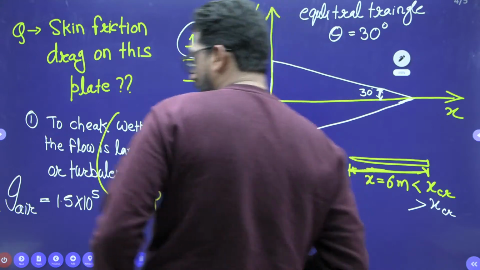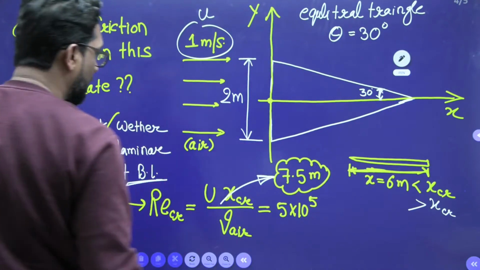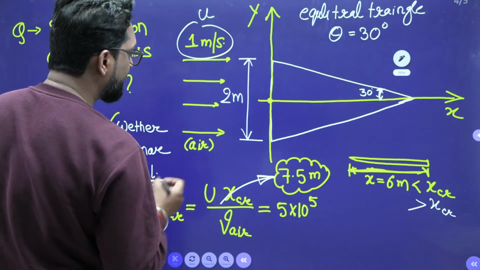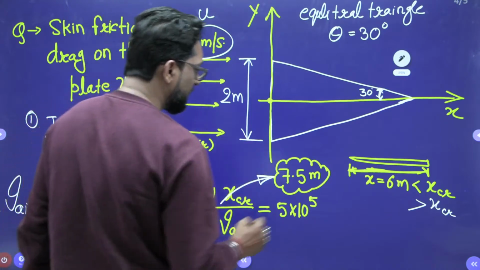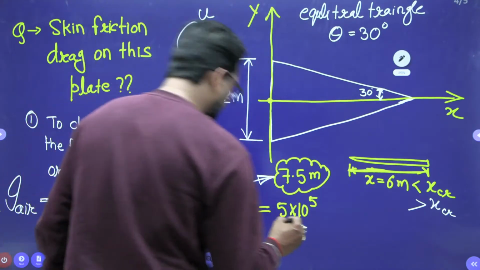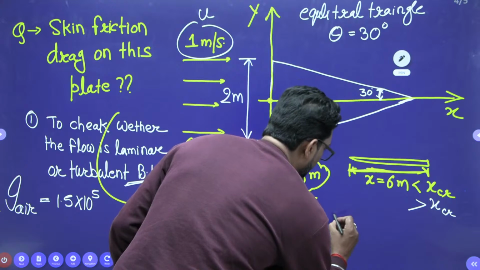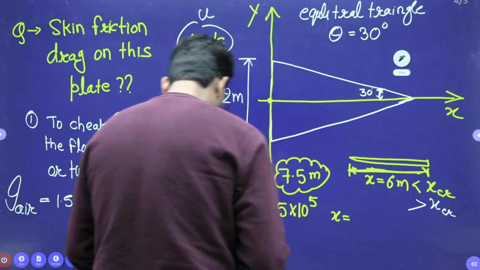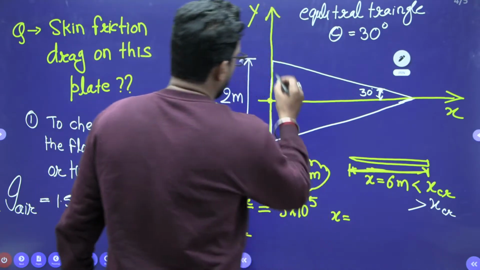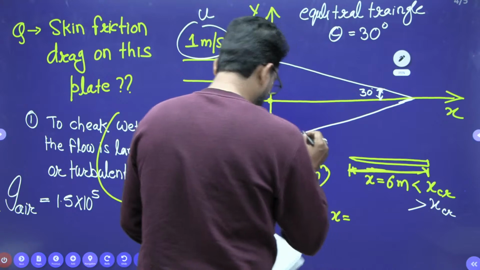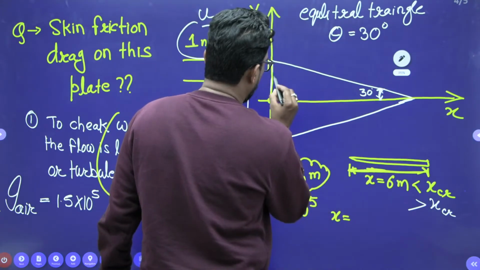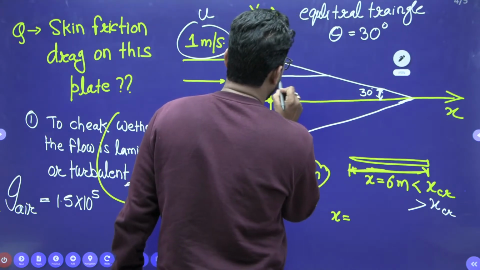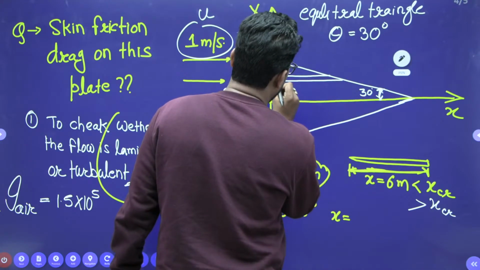So this is x_cr. Now, what is the total length of the plate? First we calculate it. What is X? First we will calculate the X length. So how to calculate X length? See, this is Y, let's suppose, and this X is what? See, we take an element. Why? Because flow is in this direction. So this is our element, very important.